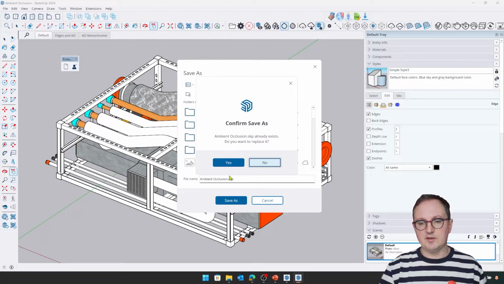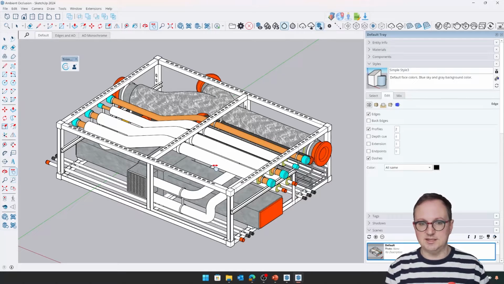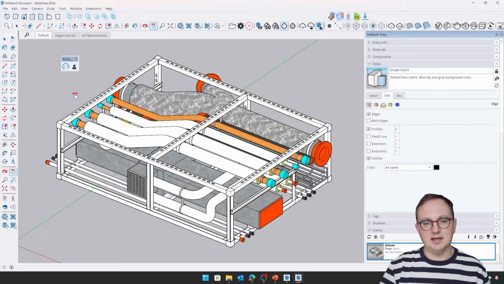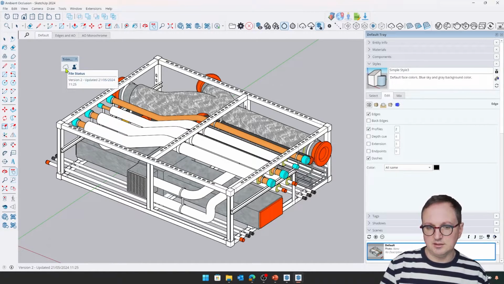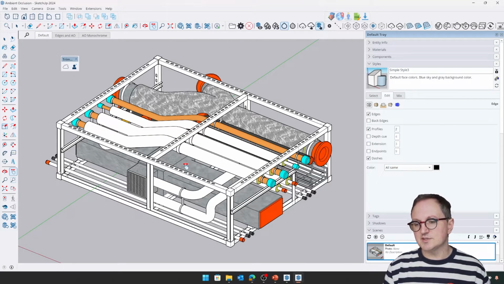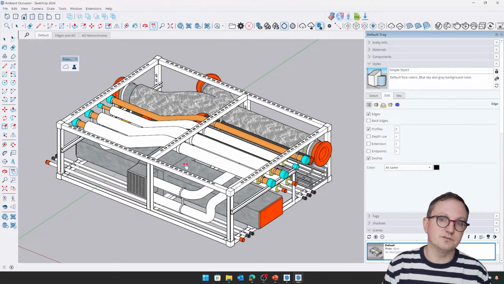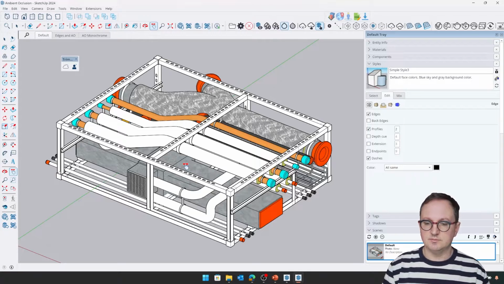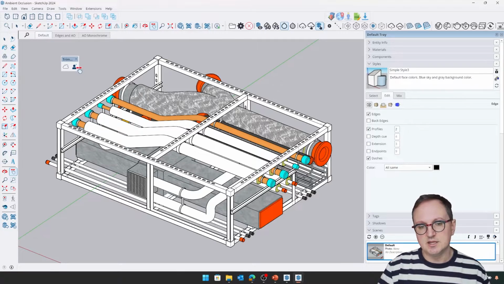So I'm just going to save my file into here. I've already got it in there, it turns out. I'm going to save it there, and we'll just see the little Trimble Connect is saving to the cloud. It's now indicated as being in the cloud. Now this gives us a whole bunch of really useful things that we can do. And this is one of the things I'm going to show you right now, which is to be able to share a link to a model.